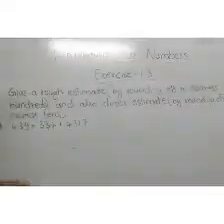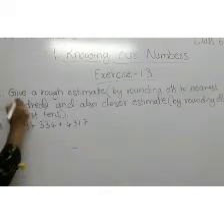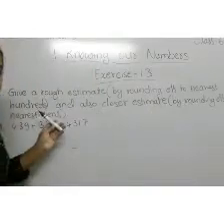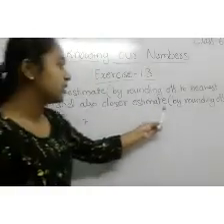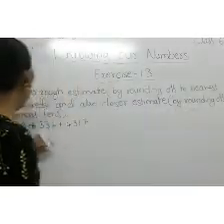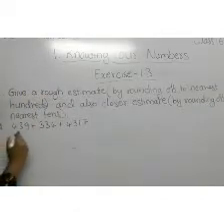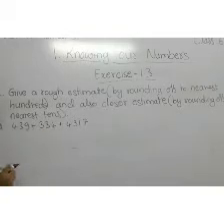Okay, let's now see the second question. Give a rough estimate by rounding off to nearest hundreds, and also a closer estimate by rounding off to nearest tens. See here, our first question is 439 plus 334 plus 4317.